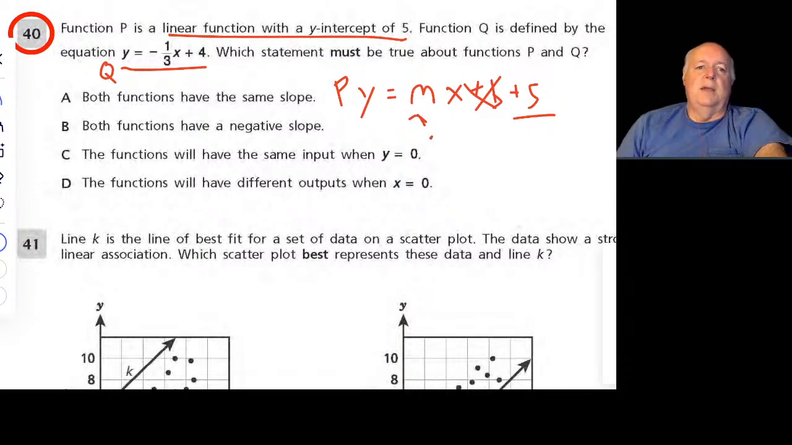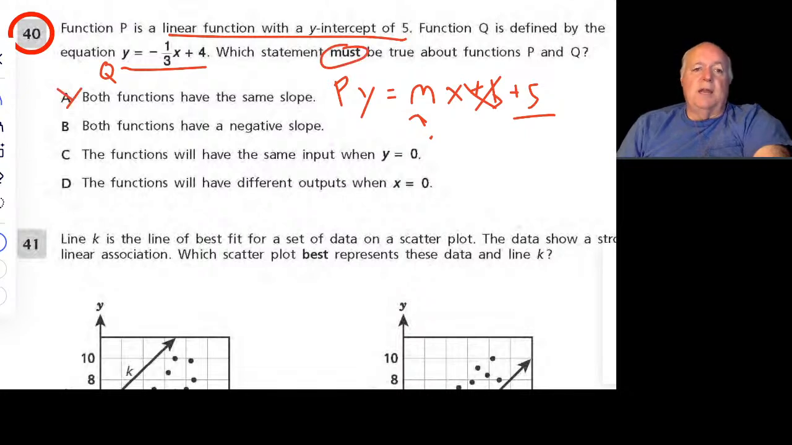Let's see what the question says. Let's go back. P is a linear function with y-intercept of 5. Function q is defined as follows. Which statement must be true about both? So we have no idea what they're going to ask. A: Both functions have the same slope. Because they didn't provide any dots and any coordinates, we can't make that claim. This doesn't say can be true. It says must be true. So therefore, the choice can't be A.